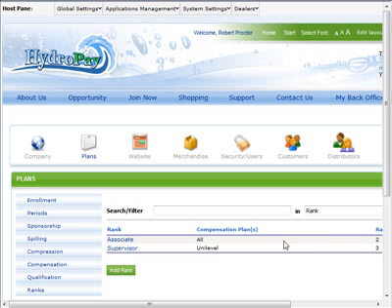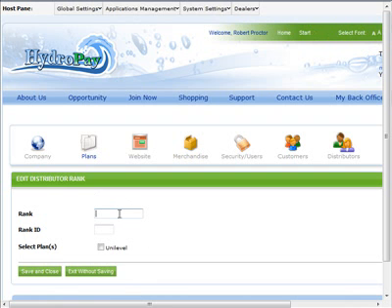Click Add Rank to add a new commissionable level of achievement to your compensation plan. Enter an appropriate rank name and assign an ID. The ID is the level of achievement. For example, ranks of member, supervisor and manager would be IDs 1, 2 and 3, with 3 being the highest